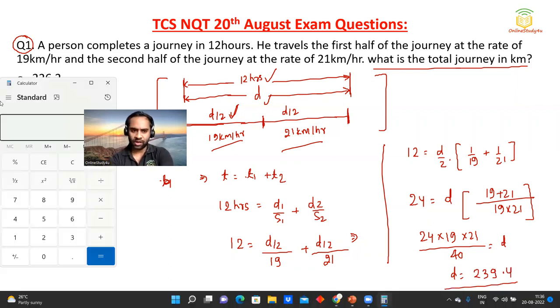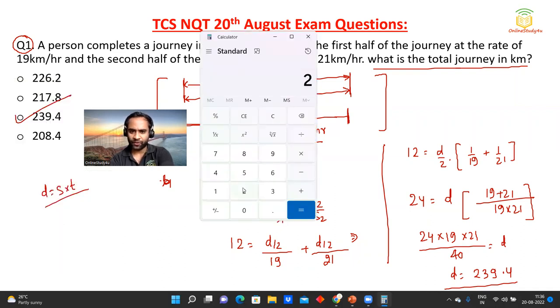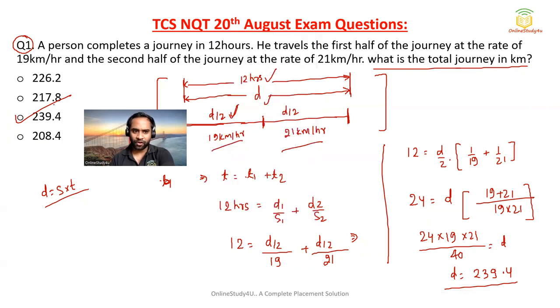So here an on-screen calculator will be given, so you can do it. If you don't believe me, then you can do it, because I have already done this calculation. Divided by 40 will be equal to 239.4. So for question number 1, option C will become the correct answer.